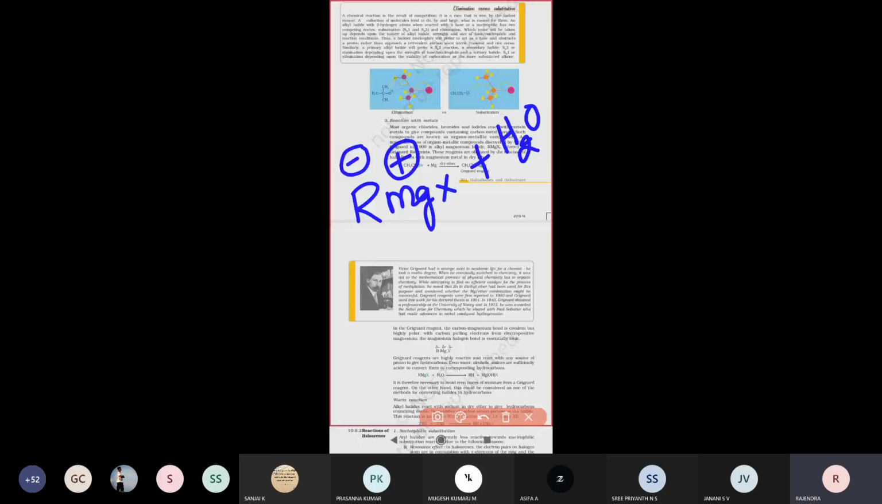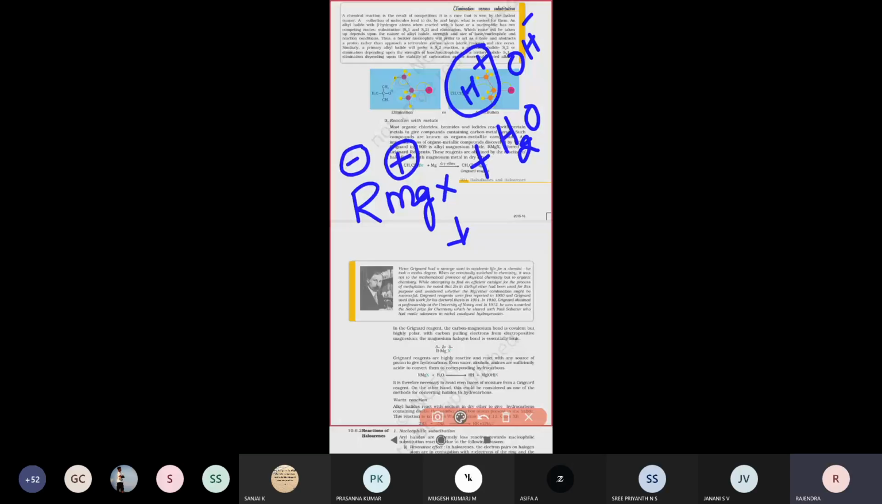Already we know how the water molecule decomposes, dissociating into H plus and OH minus. So therefore, this alkyl magnesium halide also dissociates: the alkyl group carries a minus sign and the magnesium halide always carries a positive sign. So how will the product form? This positive charge and this negative charge will be combining.